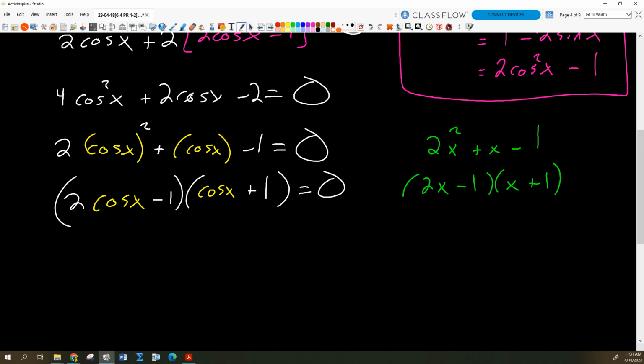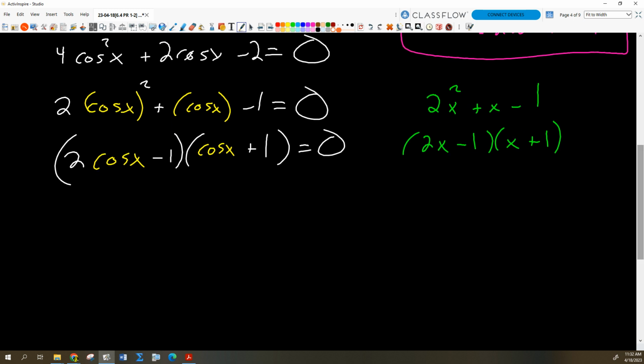Okay, do you see the strategy here? We've done two very important things. We've written this in terms of a single type of angle, x's only, and we wrote this in terms of a single type of trig function, cosine of x, right? So now we can solve this like we would any other polynomial equation, only it's not really a polynomial because instead of the input variable being x's, they're cosine x's. But it still factors the same way, because it is a quadratic form, right? Okay, give me 1 to 5 so far. Does that all make sense?